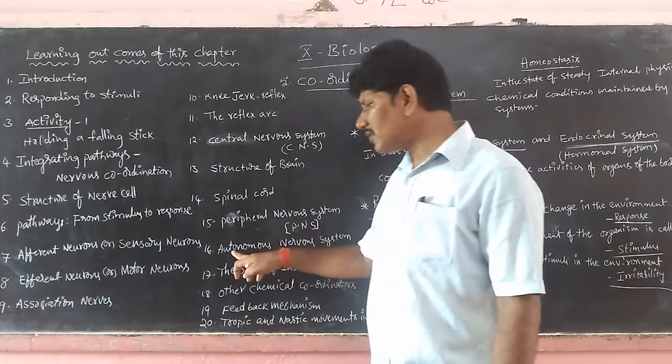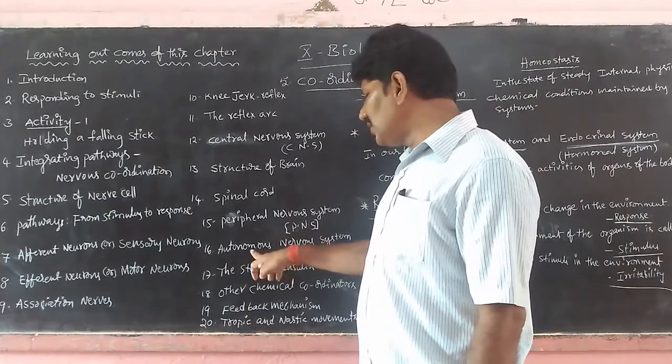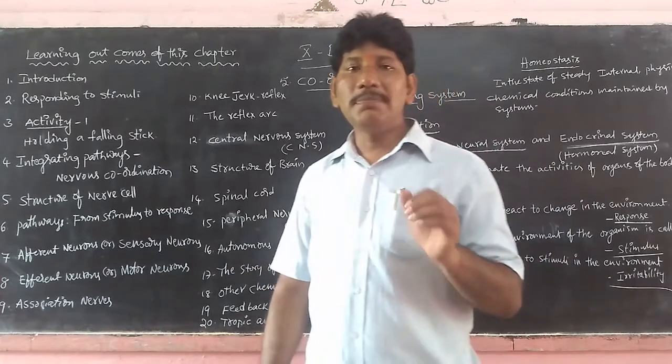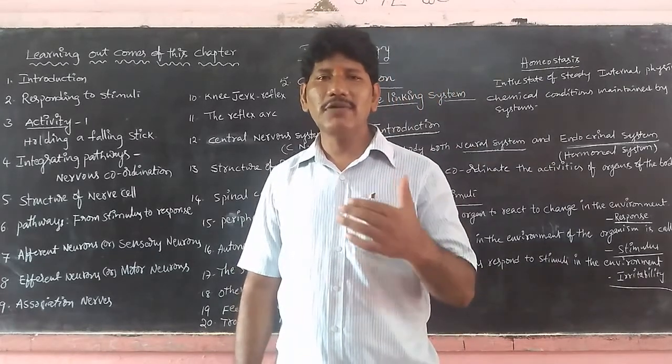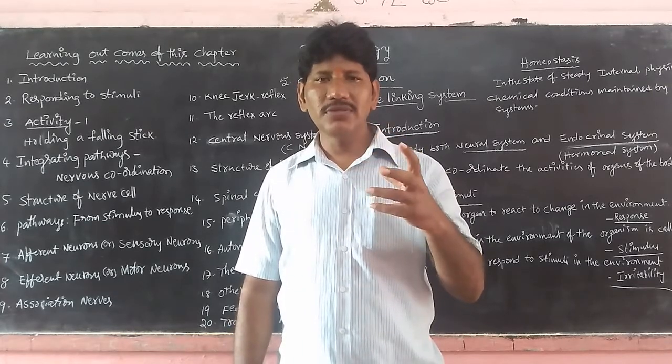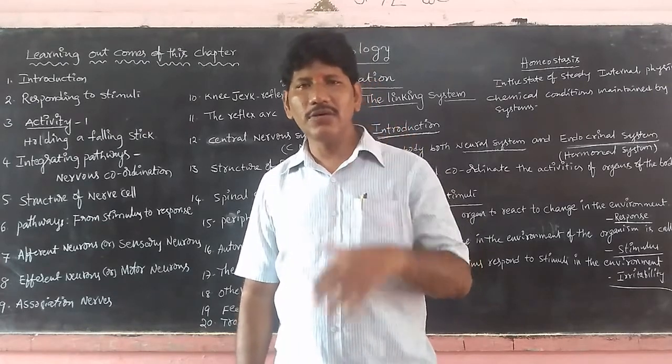Next is the autonomic nervous system. This autonomic nervous system is also divided into two categories: one is sympathetic and the second is parasympathetic. So these are the three systems of nerves which are present in our body.